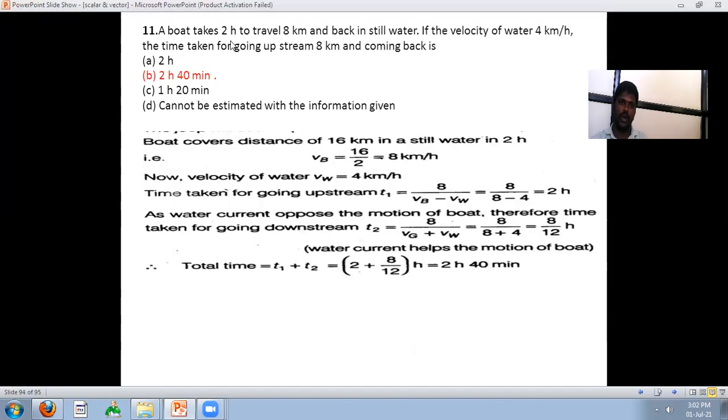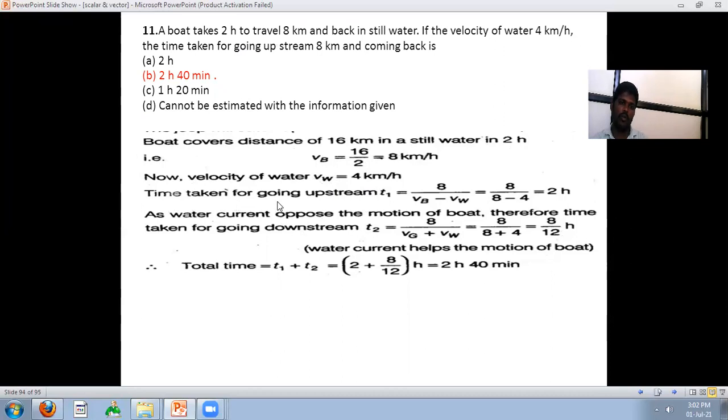A boat takes 2 hours to travel 8 km and back in still water. If the velocity of water is 4 km per hour, what is the time taken for going upstream 8 km and coming back? The boat covers a distance of 16 km in still water in 2 hours. So the velocity of the boat is 16 upon 2, which is equal to 8 km per hour. Now the velocity of water, VW, is 4 km per hour. That is the given data.